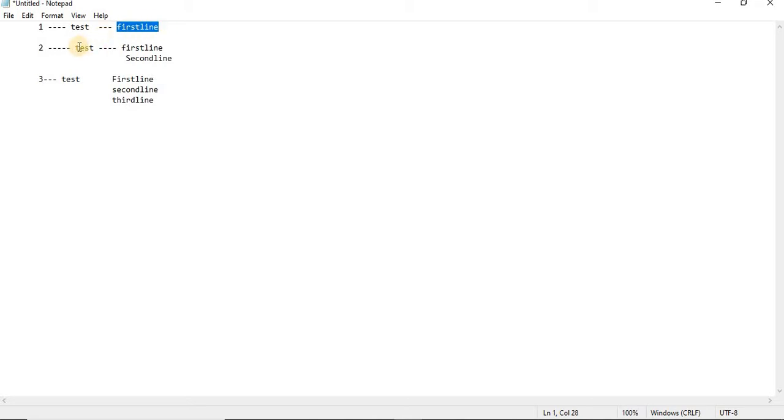The second day you came back and opened the same test file. At that time you already have the first line data. To that you added this second line. You did adding, and you did commit again. The third day you came back. Once you open the file, you already have these two lines. To this you added the third line, and you did add and commit.